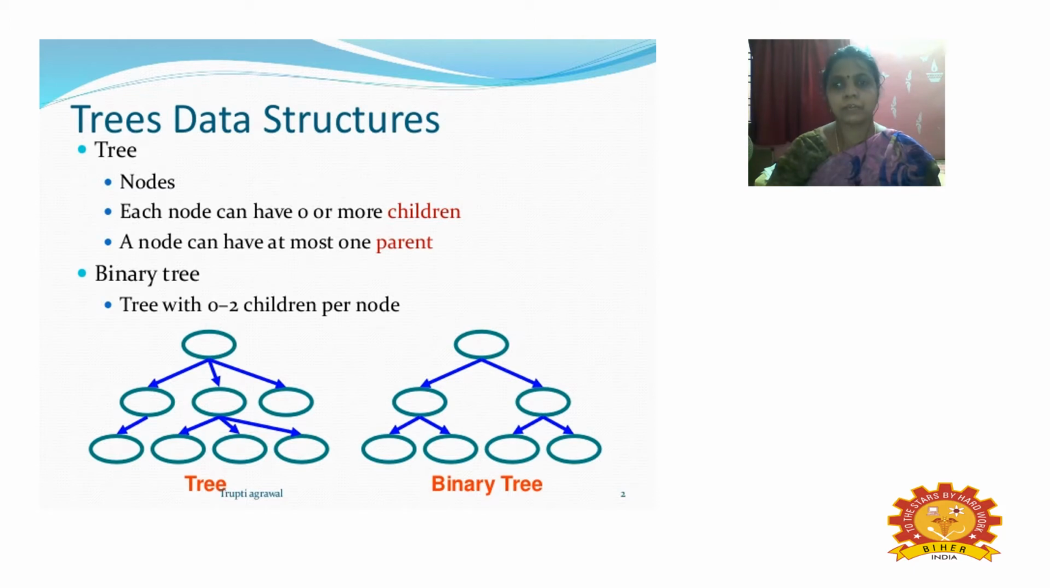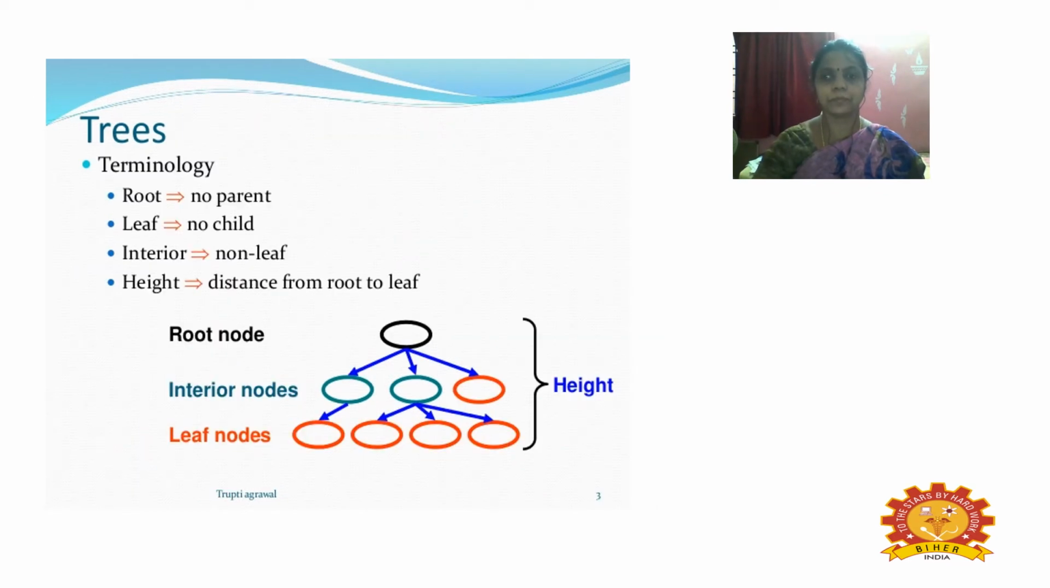The concept of a binary tree is a tree with 0 to 2 children. Here on the left side you can see it is not a binary tree, it has any number of children. So we say this structure on the left-hand side is nothing but a tree. On the right-hand side, it exactly obeys the property of a binary tree with at most 0 to 2 children per node. So we say it is a binary tree.